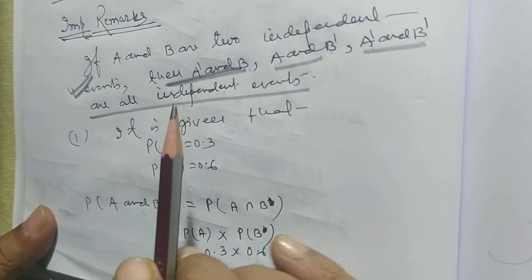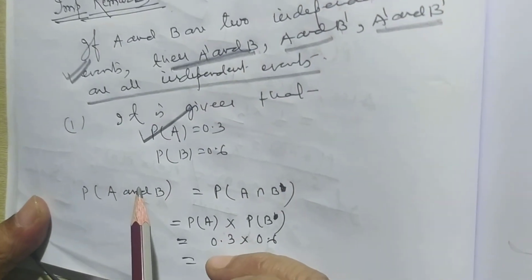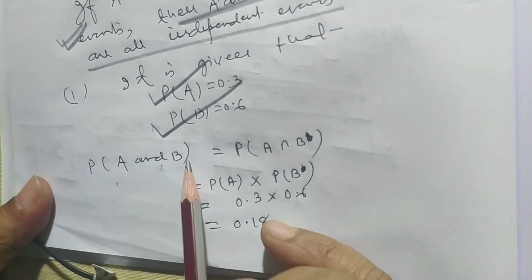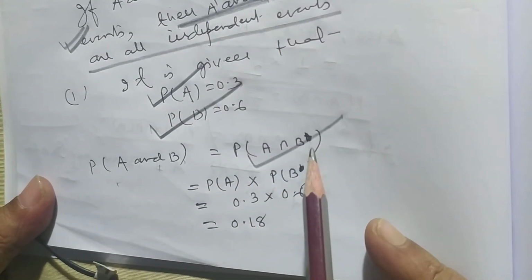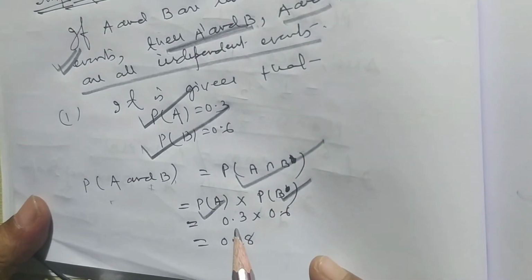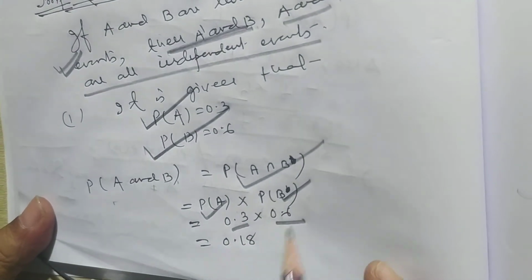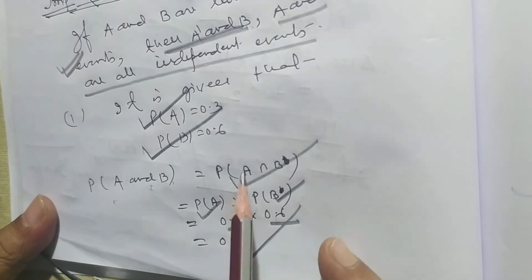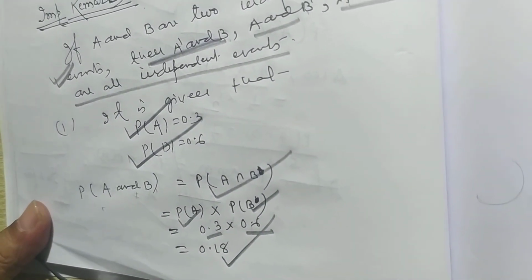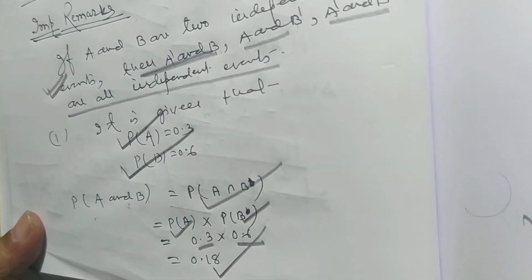It is given that probability of A is equal to 0.3 and probability of B is equal to 0.6. Probability of A and B is equal to probability of A intersection B, which is probability of A into probability of B, that is 0.3 into 0.6, that is 0.18. So probability of A intersection B is equal to 0.18, not 18, 0.18.